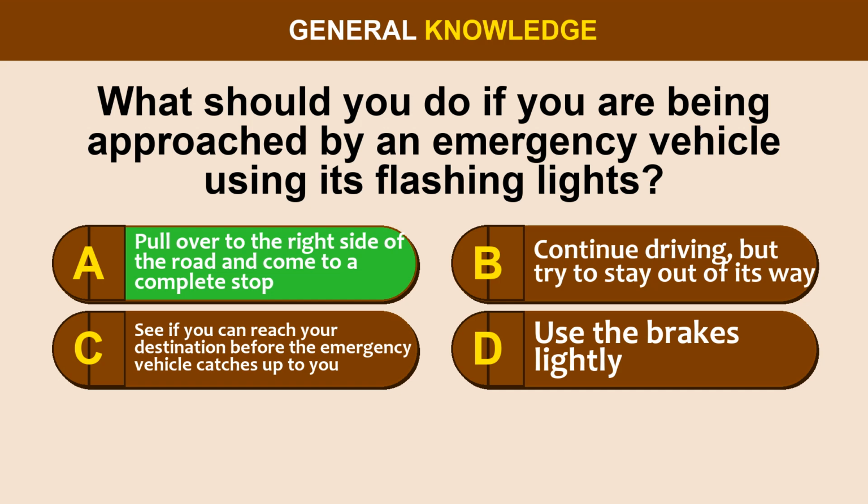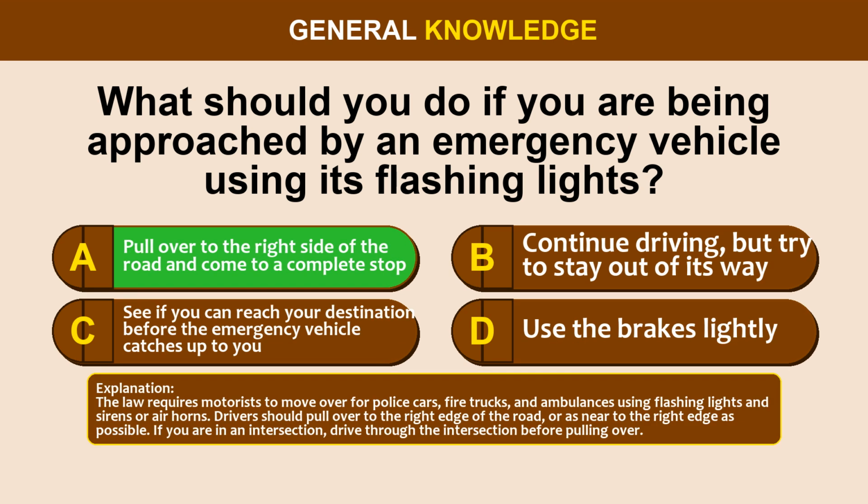The correct answer is option A. Pull over to the right side of the road and come to a complete stop. The law requires motorists to move over for police cars, fire trucks, and ambulances using flashing lights and sirens or air horns. Drivers should pull over to the right edge of the road or as near to the right edge as possible. If you are in an intersection, drive through the intersection before pulling over.